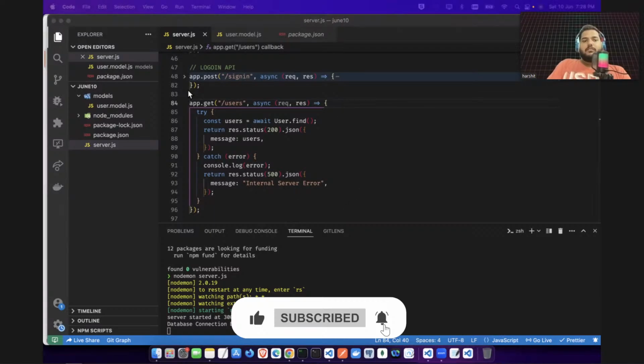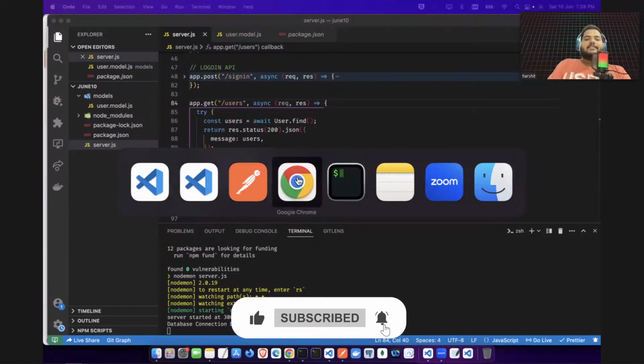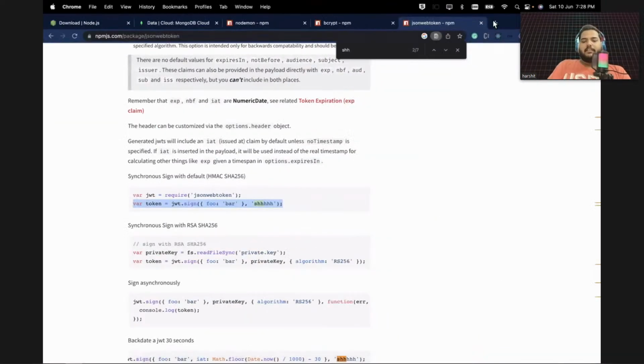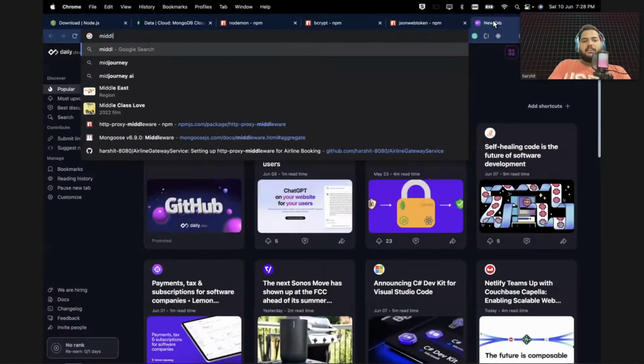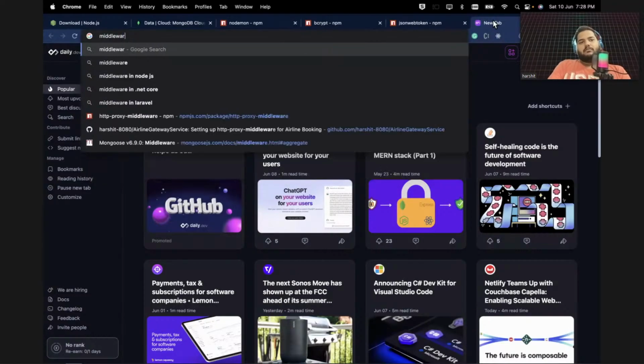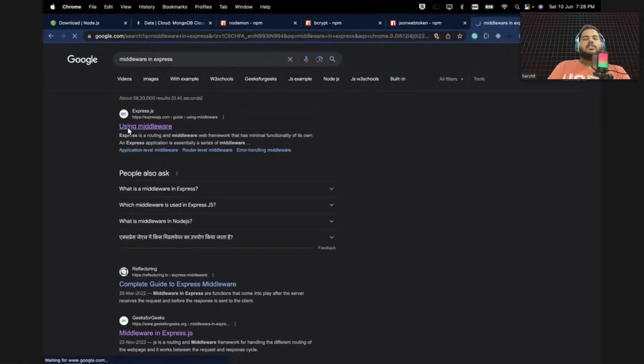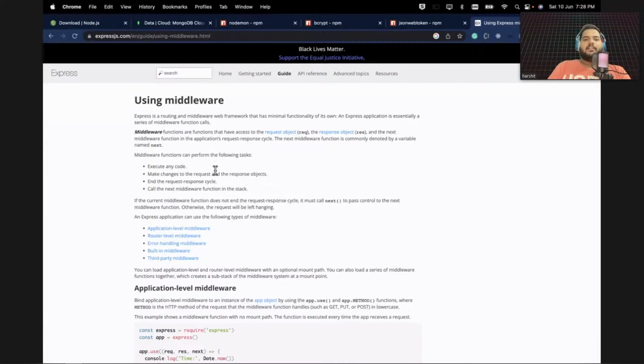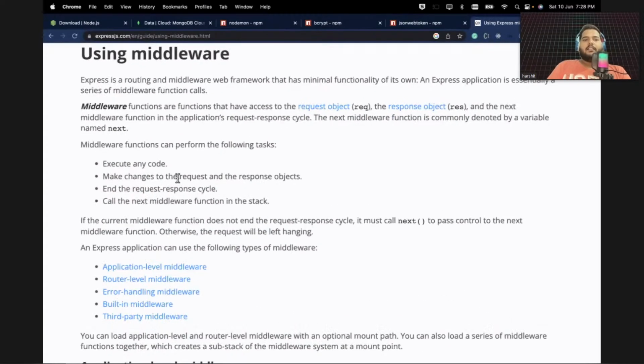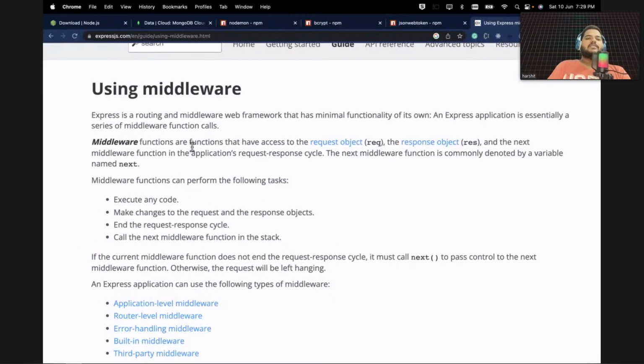Okay. So what is the concept to build this, guys? There's something called middlewares. Let me introduce you to middleware now. If I just show you the definition: middleware functions are functions that have access to the request object and response object.